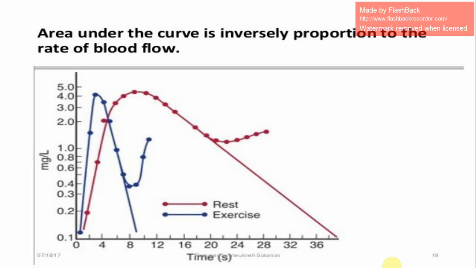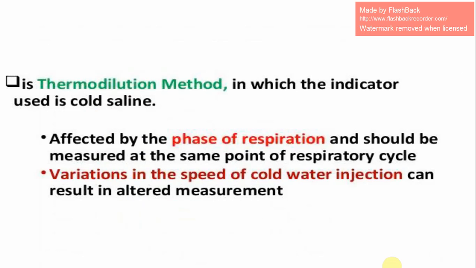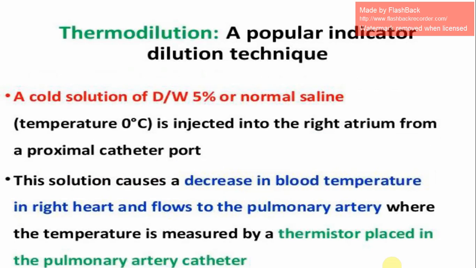In the thermodilution method, in which the indicator used is cold saline, the measurement is affected by the phase of respiration and should be measured at the same point of the respiratory cycle. Variations in the speed of cold water injection can result in altered measurement. It is a popular indicator dilution technique.